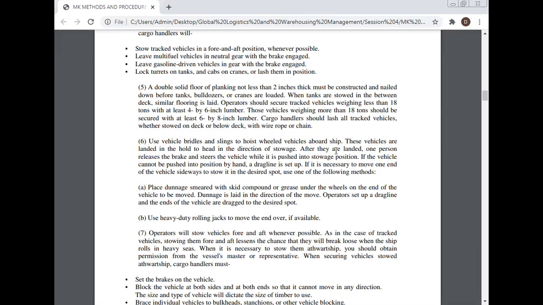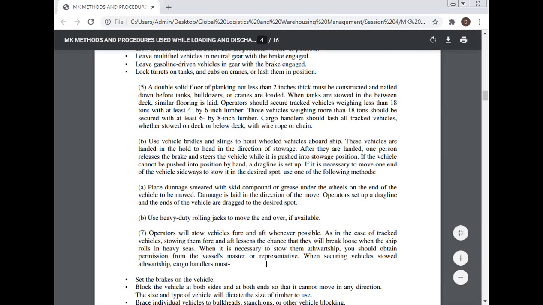Operators set up a drag line at the end of the vehicle to drag it to the desired spot. Use heavy-duty rolling jacks to move the end over if applicable. Operators will stow vehicles fore and aft whenever possible. As in the case of tracked vehicles, stowing them fore and aft lessens the chance that they will break loose when the ship rolls in heavy seas. When it is necessary to stow them athwartship, you should obtain permission from the vessel's master or representative.